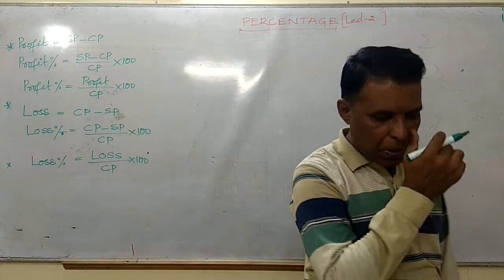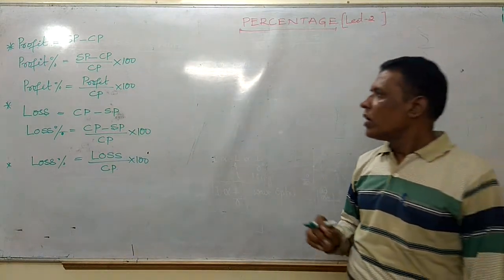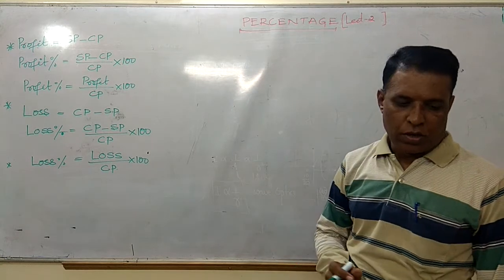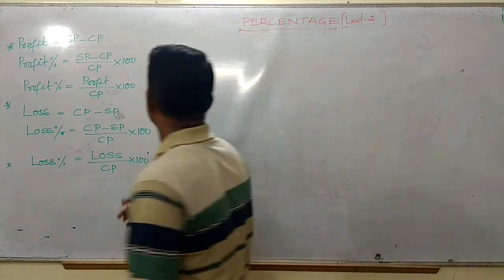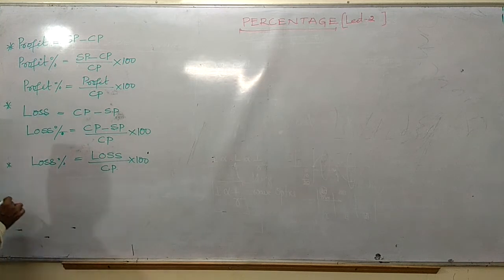Okay, this is nothing but loss percentage. Now, markup means what? Here another word, markup.